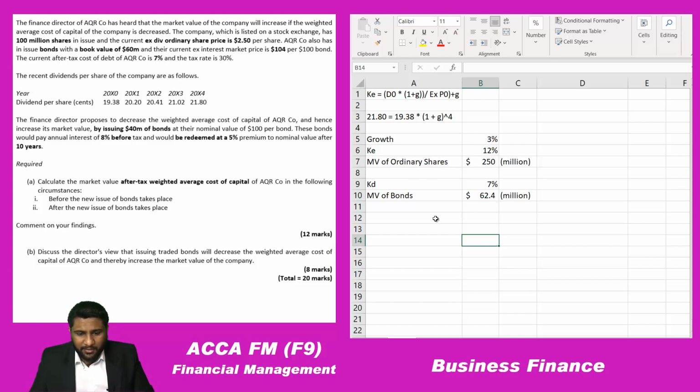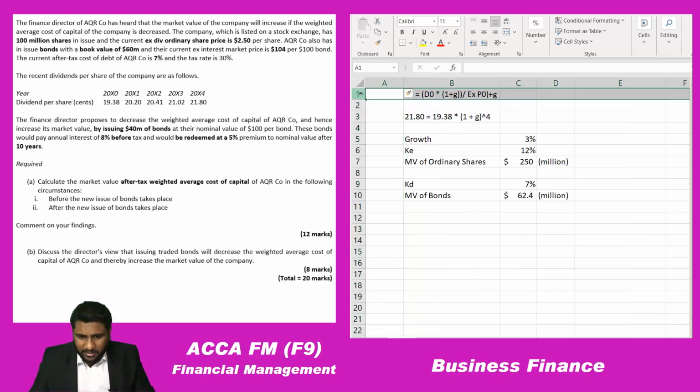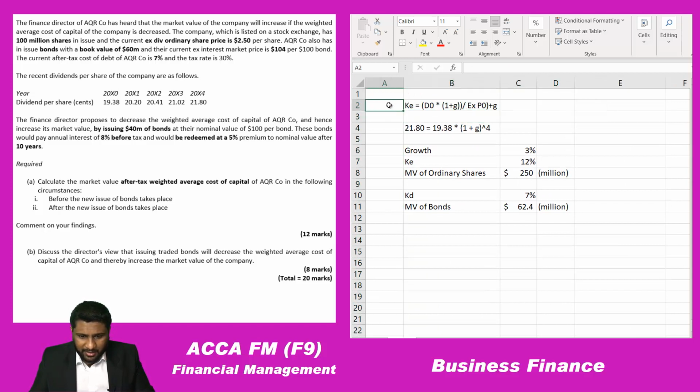Now let's calculate the weighted average cost of capital. Let me add a column here, guys. In your exam you can't add columns like this, okay? You'll have to type it in the proper place. So here this is question A, Roman number 1.